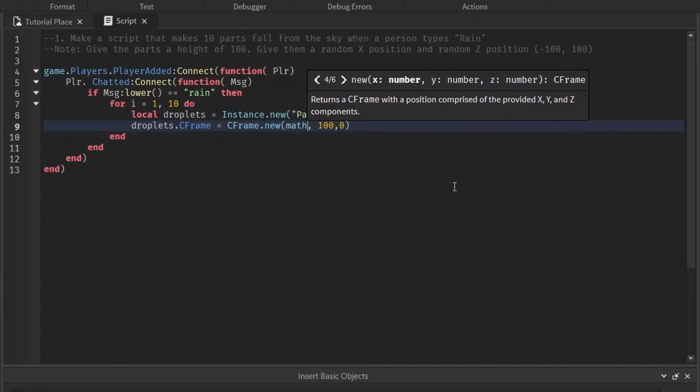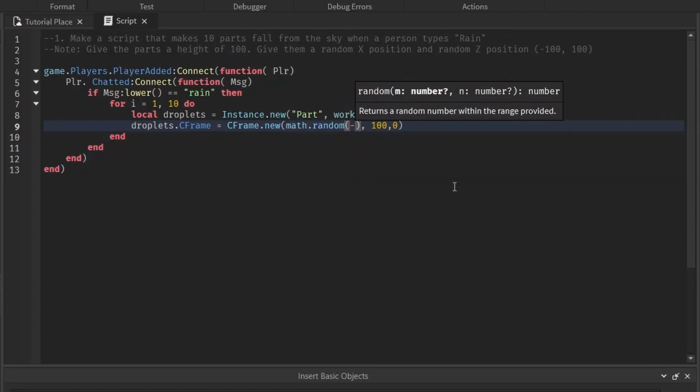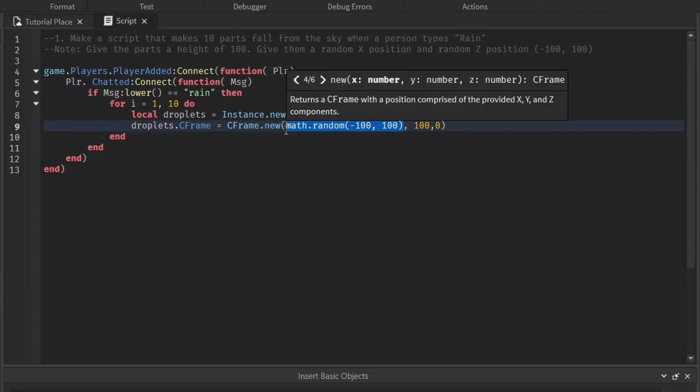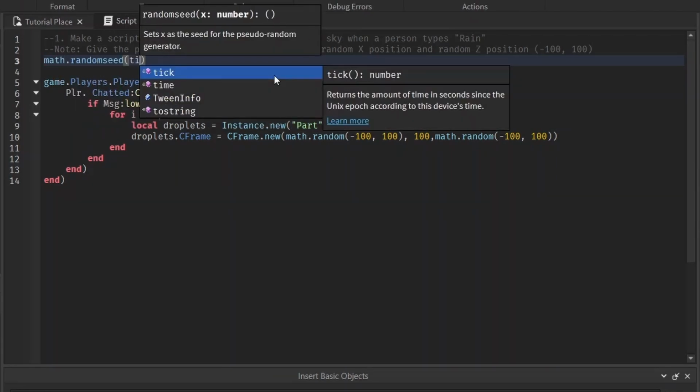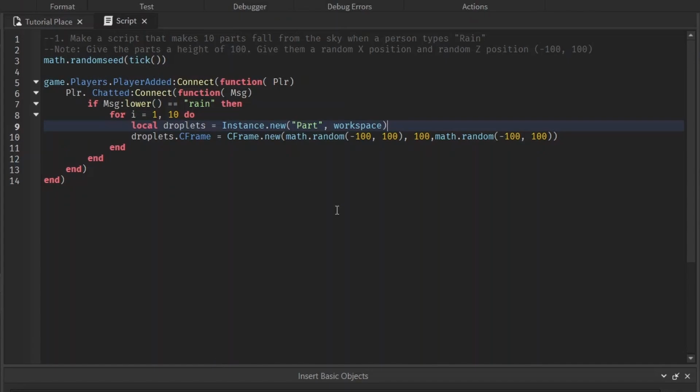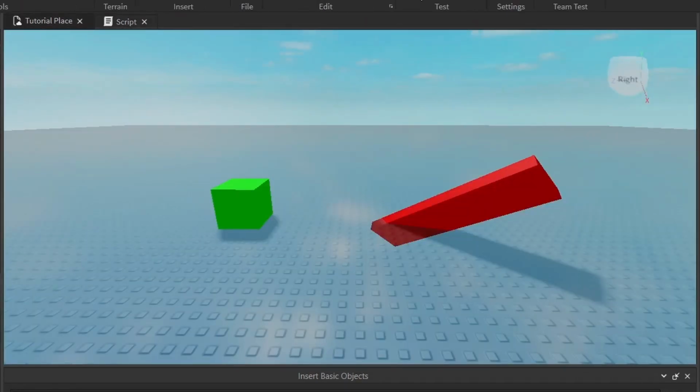And remember, we do random numbers by using math.random, and then the lower number and the bigger number. And then we can just copy and paste that here. If some of you guys are really good at remembering things, you might remember that I said that using math.randomSeed of tick helps the randomness feel a little bit more random. So let's go ahead and test this out and see if it works.